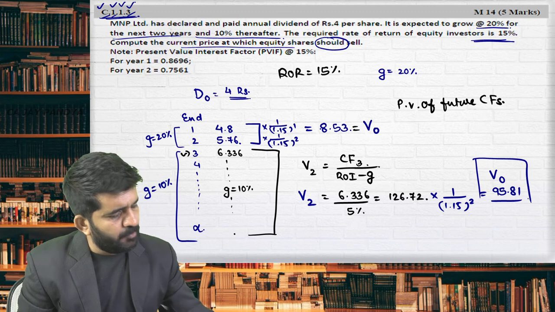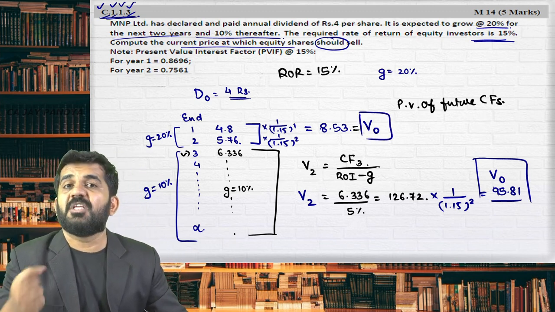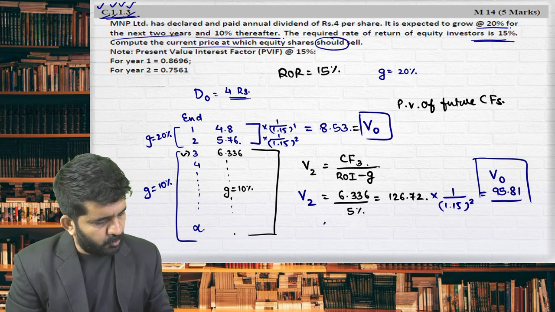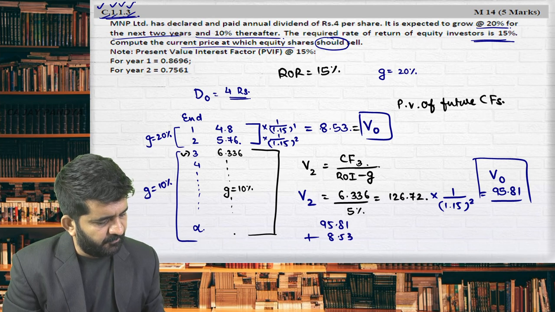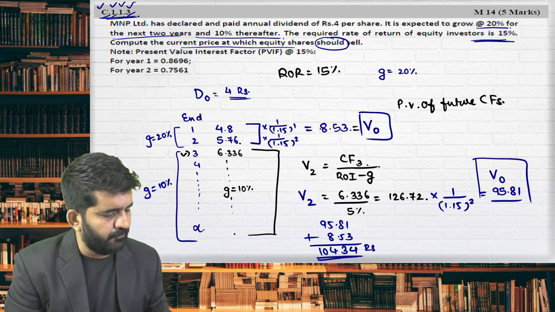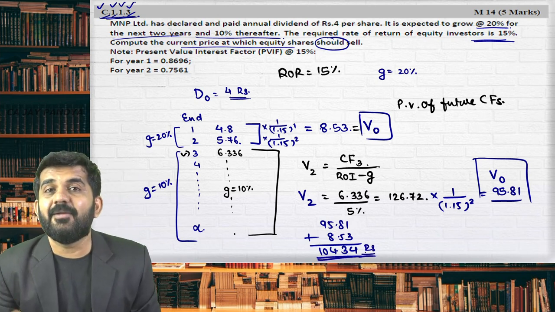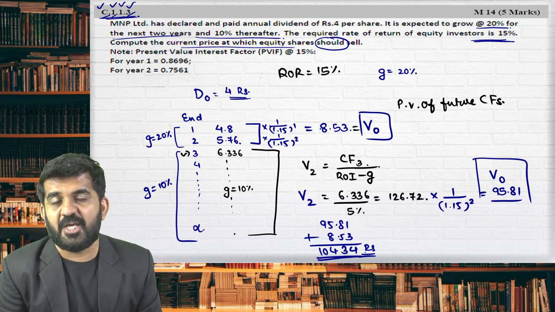Now, can these two be added? Yes. This is present value of first 2 years. This is present value from 3 years up till infinite. What is the total answer? 95.81 plus 8.53. This will be 104.34 rupees, which is nothing but the real value of the share, should be price of the share.